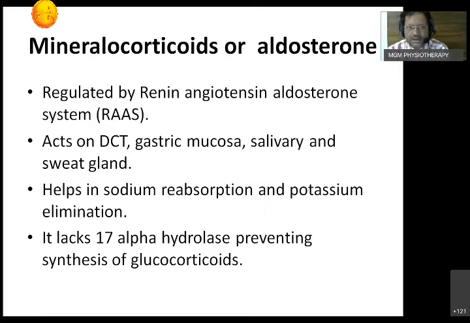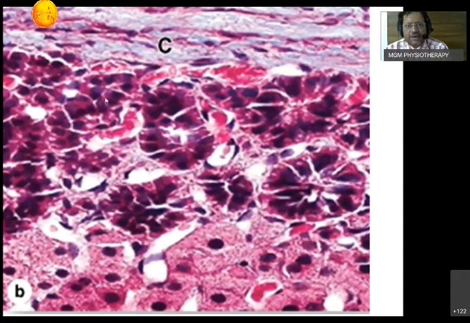So here in zona glomerulosa, which enzyme is absent? 17 alpha hydroxylase. Then it acts on the DCT, gastric mucosa, salivary, and sweat gland. What it helps is salt balance. That is what we have to remember. You can see it at high power. This is the capsule, and you can see the clumps of cells. This region is going to be the zona glomerulosa. You can see the sinusoids in between.